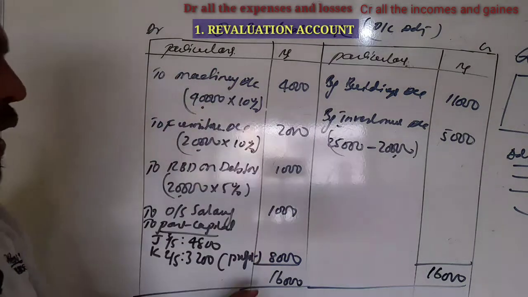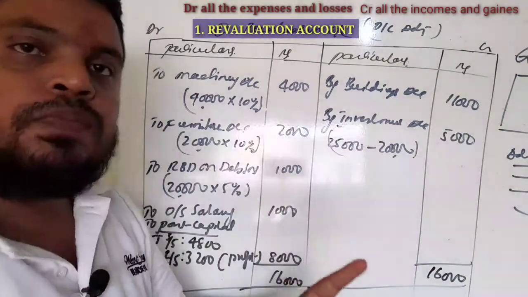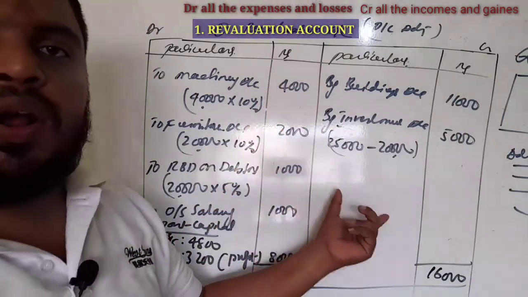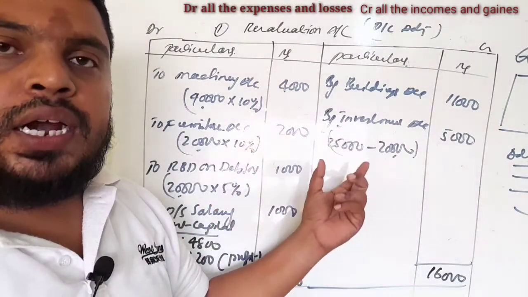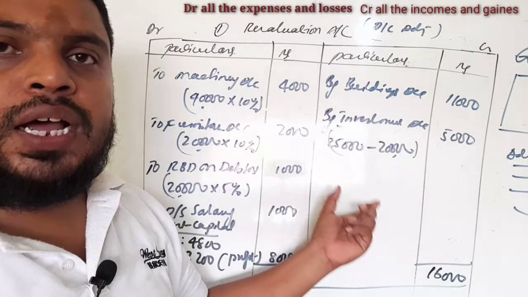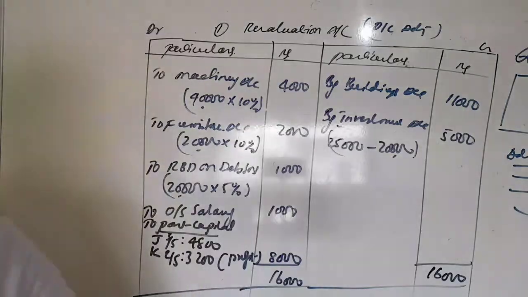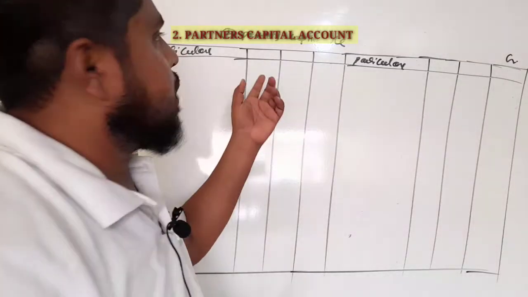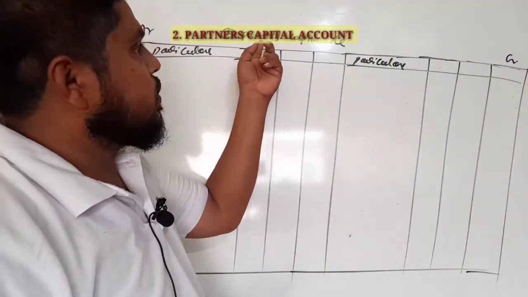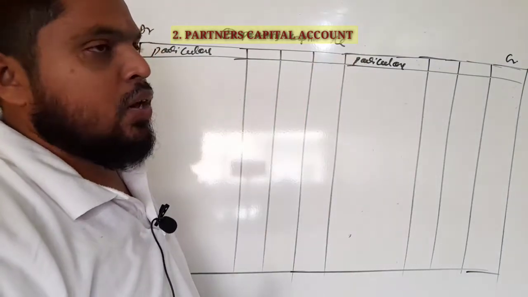So this is about the revaluation account. While preparing it, remember that we record only the increase and decrease in the value of assets and liabilities which is given in the adjustments. Now the second step, partners' capital account, the combined partners' capital account.